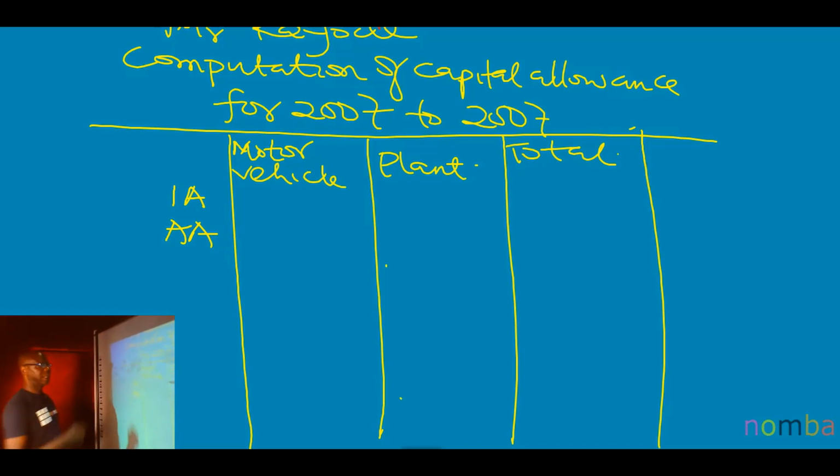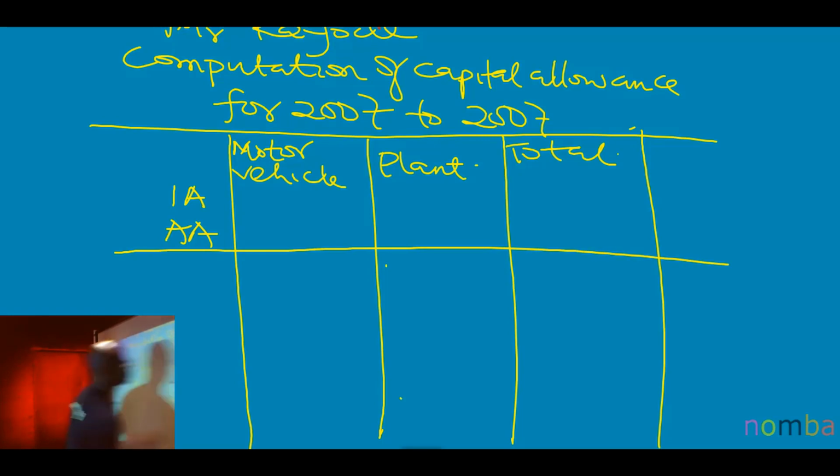The next thing you will do is to bring in the IA and AA rates. I told you in the lecture notes that all the assets, all the QCE, have an initial allowance rate and an annual allowance rate that will be given to you in the exam. So it is that rate you use in computing the capital allowances. Your capital allowance is made up of initial allowance, annual allowance, investment allowance, and they all have rates. Note, I did not bring investment allowance here. I will tell you why.